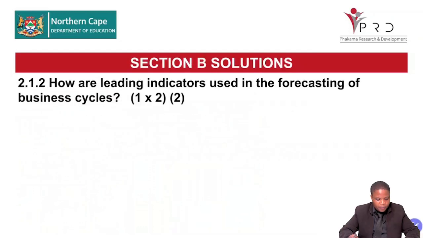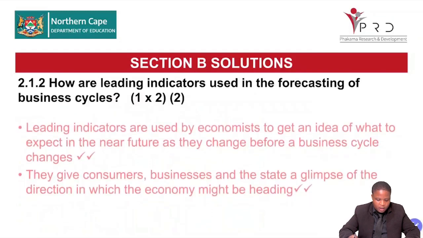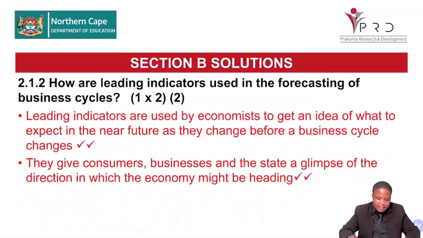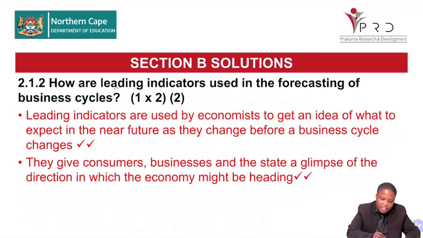Right. So our marking guideline, it says the leading indicators are used by economists to get an idea of what to expect in the near future as they change before a business cycle changes. Right. So remember they tend to change before the business cycle change.